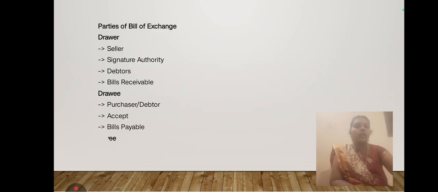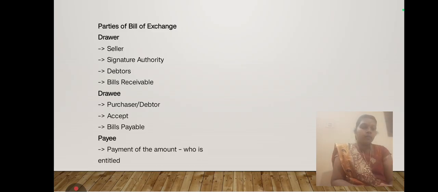Okay, the third party involved in the bill of exchange is the payee. Here, the payee is the person who receives the amount. On behalf of the drawer, the payee is authorized to receive the amount from the drawee.